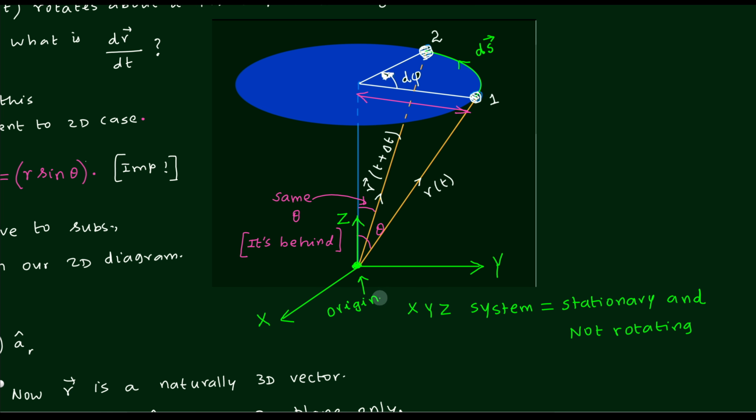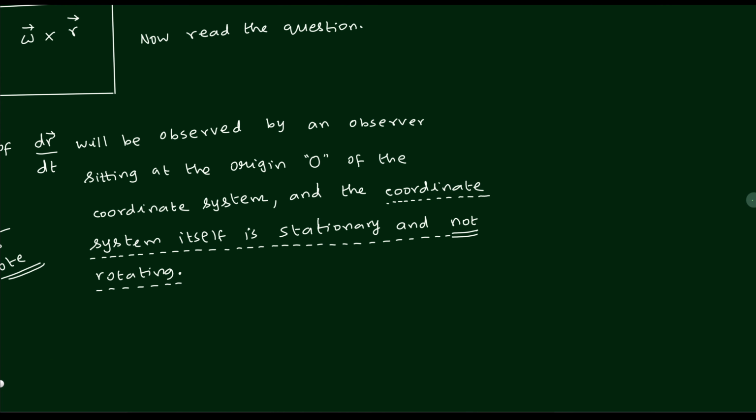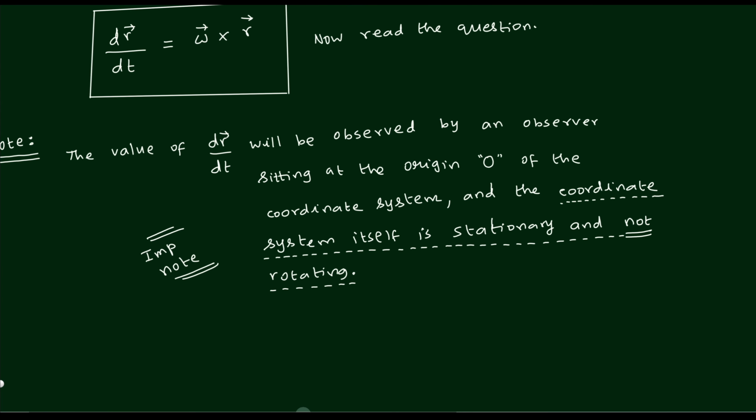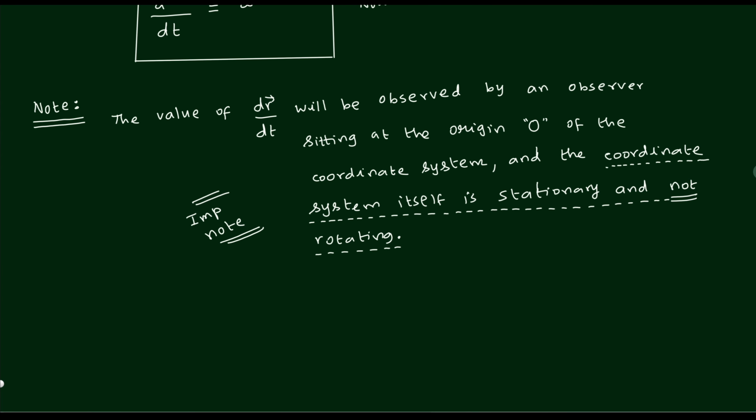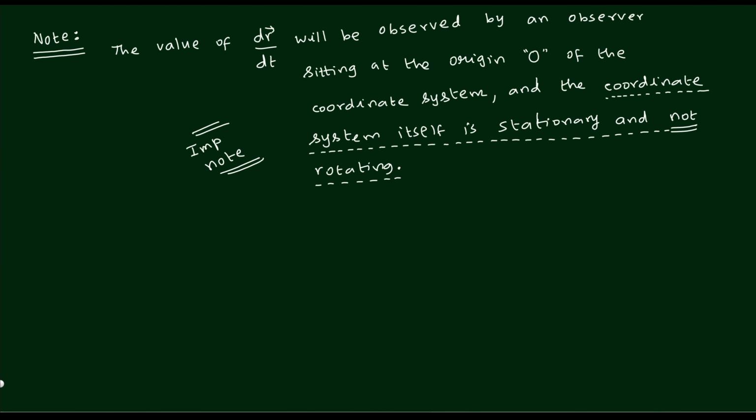Whatever is written there, at the end of the conclusion, we are also showing in the diagram, so that things are clear. This point is very important because we were talking about a rotating coordinate system. That is why I am explaining this. I want to say that it is not rotating. The question then comes: what happens if it is rotating? Only if this is clear will the next question be clear.